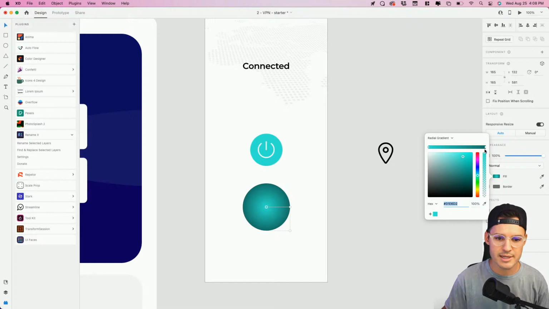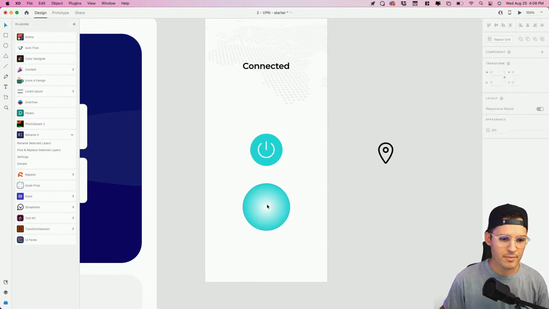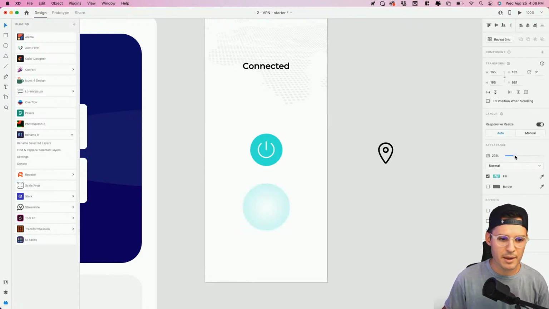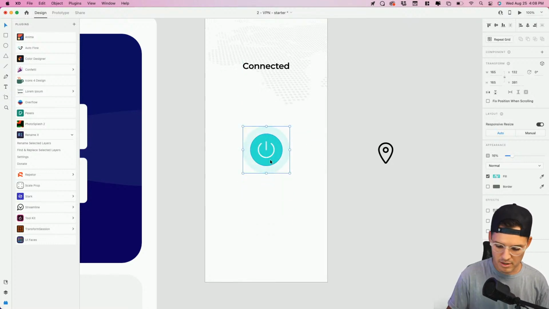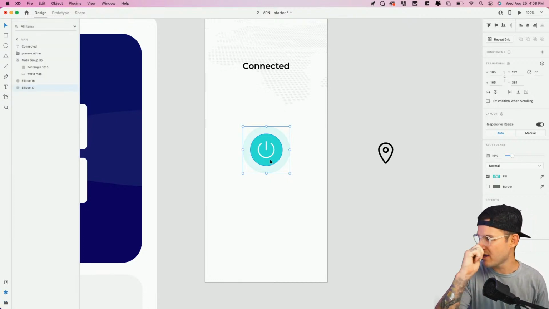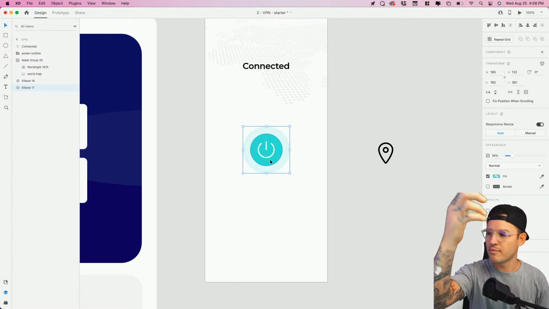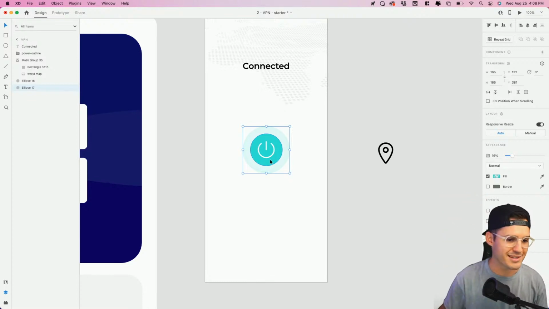We can play around with it and make sure both sides are using the same color, but let's bring the opacity down on one of them, on the internals of that guy. That'd be good. Okay, and then let's bring the opacity of the whole thing down, bring it up here, and then just make sure we drop it behind. I'm going to press Command or Alt Y to bring my layers panel back up instead of my plugins.